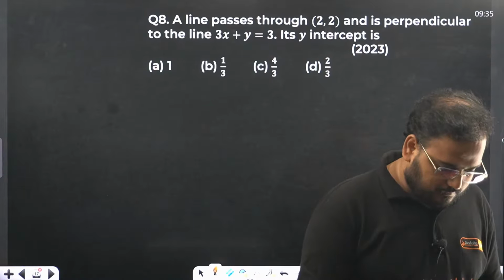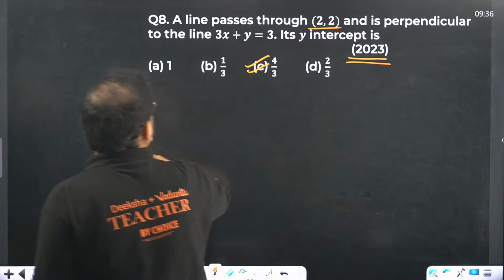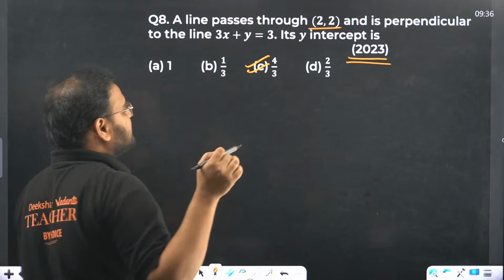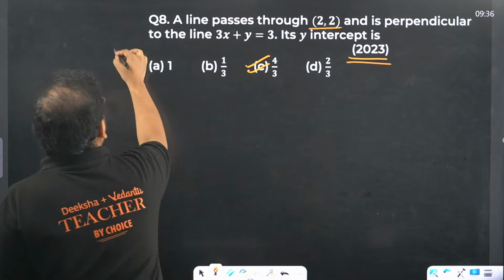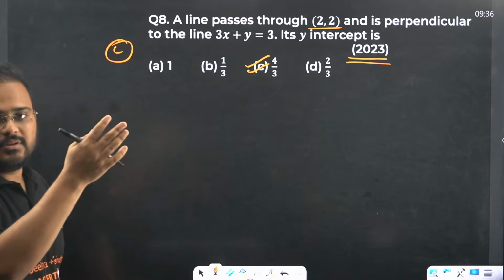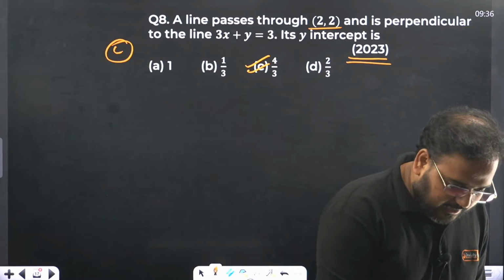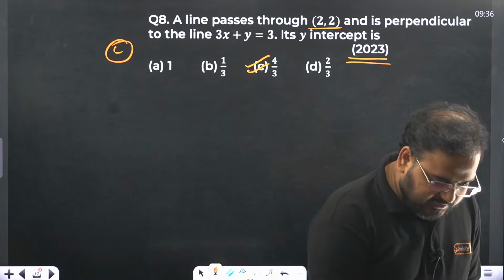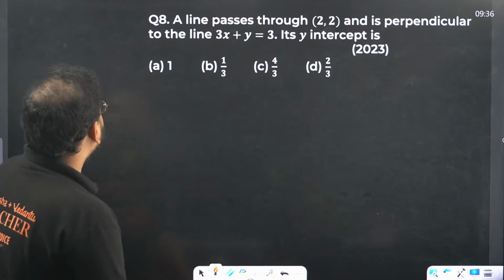Okay, let's go faster. A line passing through this point 2, 2 and perpendicular to this line. If you remember, this is the same as the first question, repeated in 2023. The answer you all know for this question is option C. There the answer was option D, over here the answer is option C. So I hope you can clearly see that this is not a new question, this is the same question. I hope nobody makes mistakes in question number 8. The answer is option C, 100%.